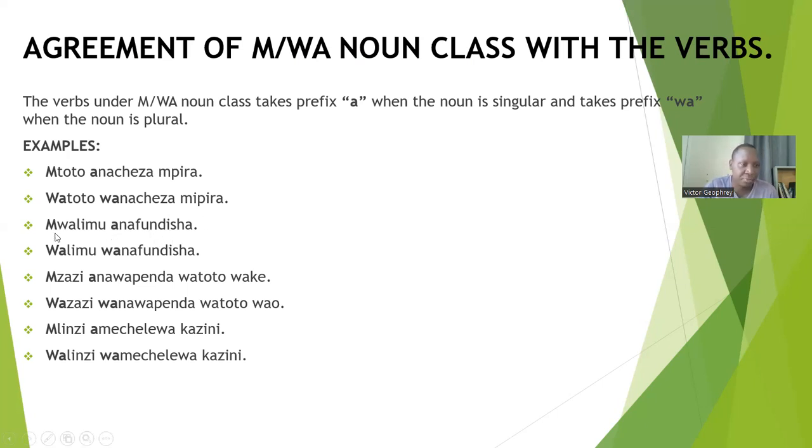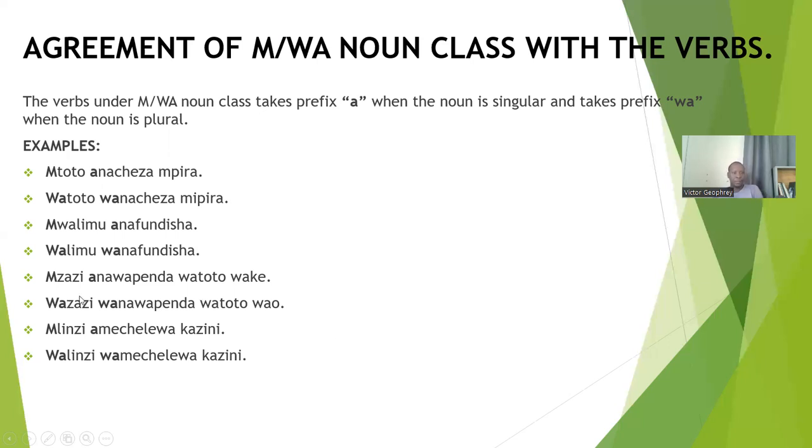Mwalimu anafundisha. Mwalimu is under the m-wa noun class. Mwalimu is in singular, so it will take the prefix a: anafundisha. You can see the a here. Walimu wanafundisha. You can see the prefix wa, because walimu is in plural.